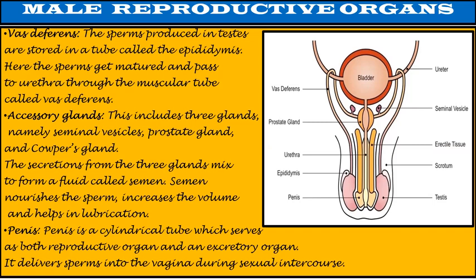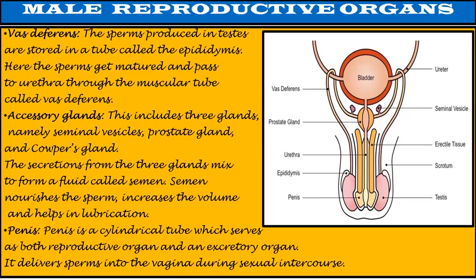Accessory glands. This includes three glands, namely seminal vesicles, prostate gland, and Cowper's gland. The secretions from the three glands mix to form a fluid called semen. Semen nourishes the sperm, increases the volume, and helps in lubrication.